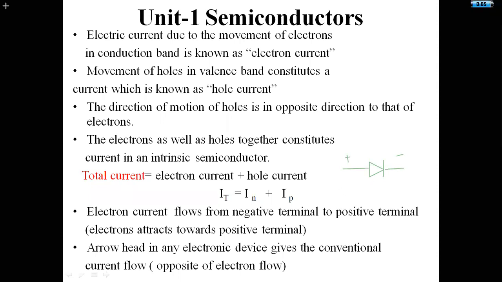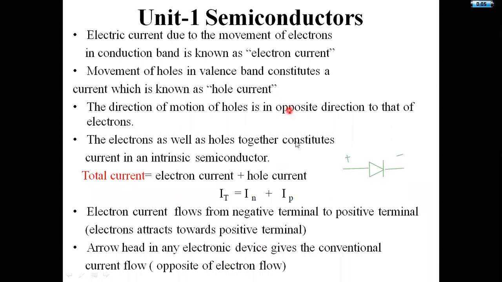This gives the conventional current flow, that is the opposite of the electron flow. We can represent this conventional current flow as opposite to that of electron flow. Indirectly, this conventional current flow is the hole current flow. For the time being, we will see what a diode is and its operation in later sessions. For now, that arrowhead represents conventional current flow. That's it.